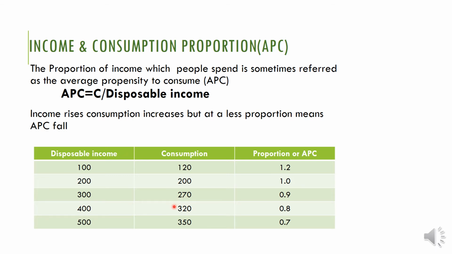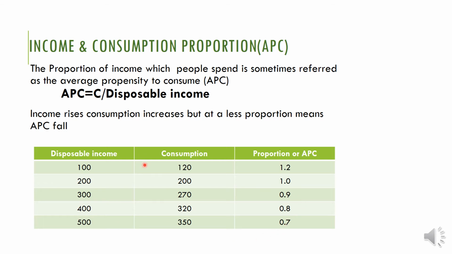Then total consumption of 320 divided by disposable income of 400, that means 0.8. Average propensity to consume is 0.8. Okay. Then income again increased from 400 to 500. Consumption increased from 320 to 350. So 350 divided by 500 is 0.7.